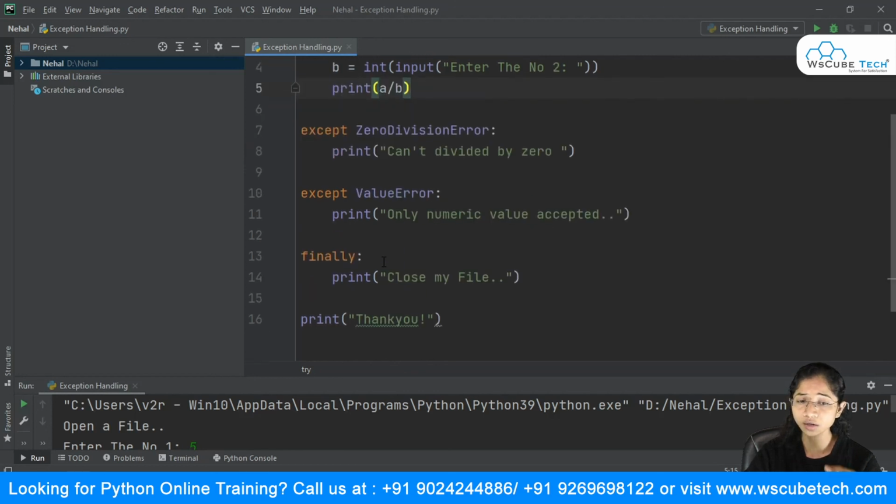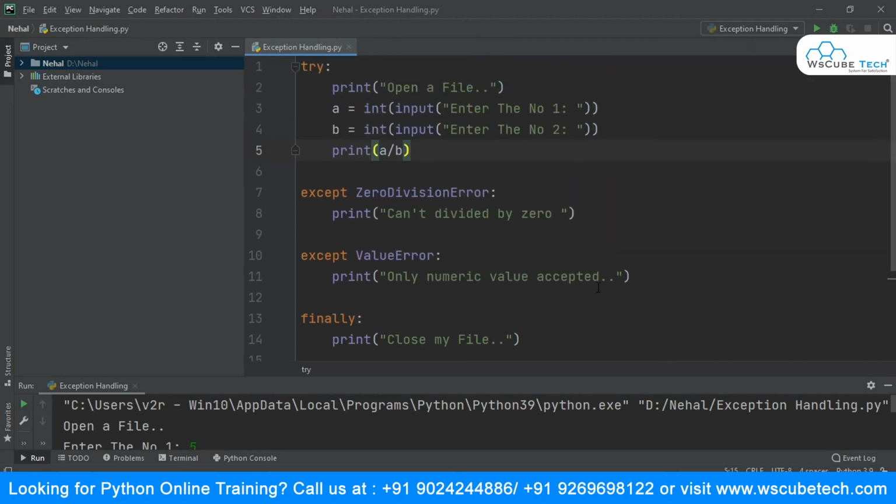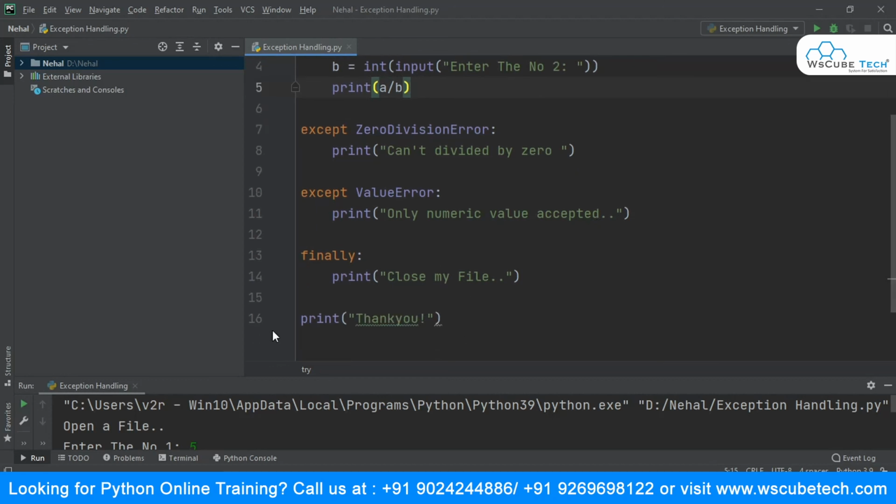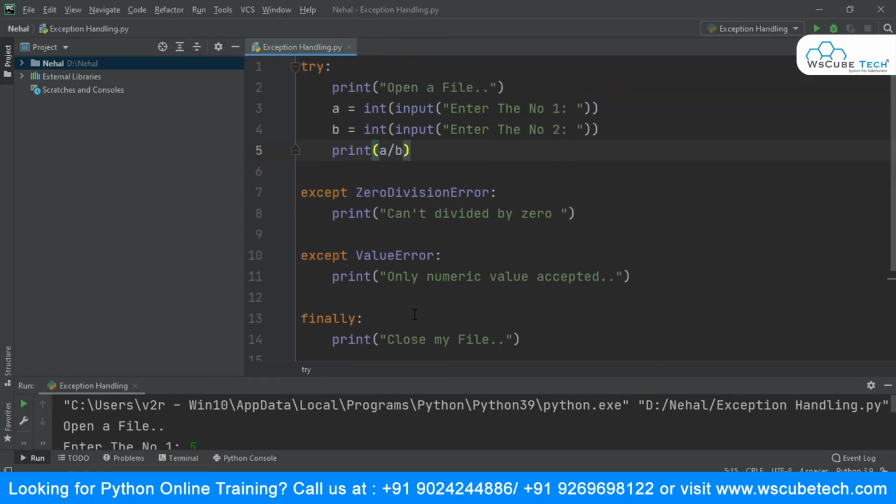And finally simply says that it doesn't matter whether you are getting an exception or not, I'm going to get executed. You can use this finally to print other statements which are not part of your exception, not your critical statements. So you can simply put them over here, and the rest of the code will just execute. And we even saw this ValueError, and you can be specific.